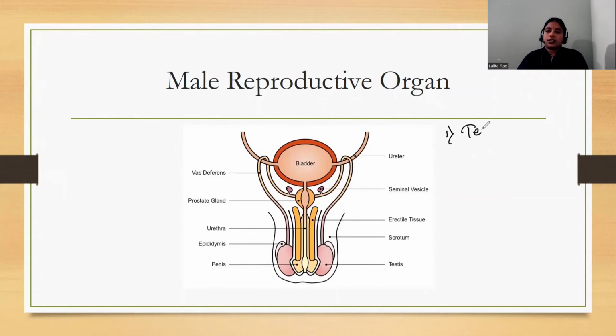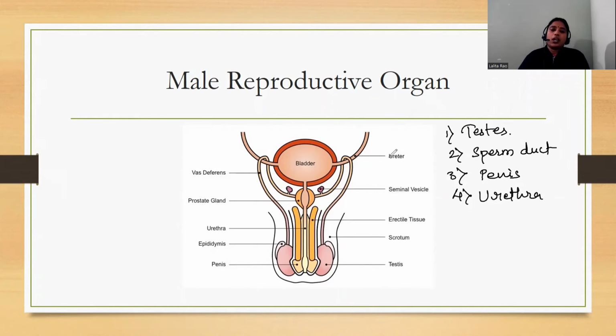One is the testis. Second is the sperm duct. Third is the penis. And fourth is the urethra.